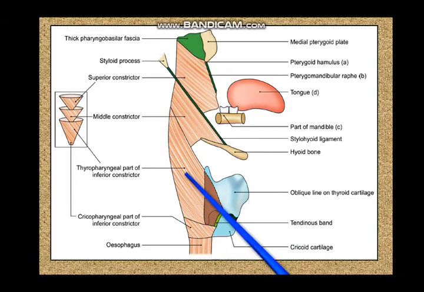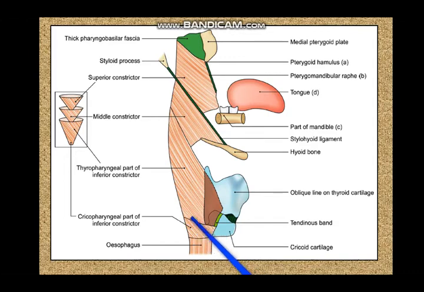So this inferior constrictor muscle has two distinct parts. It has the upper oblique thyropharyngeal part and the lower horizontal cricopharyngeal part. So this cricopharyngeal part of the inferior constrictor also behaves as the upper sphincter of the esophagus. So at the pharyngoesophageal junction, you have a sort of a sphincter which is formed by the transversely placed cricopharyngeal part of the inferior constrictor. So you have thyropharyngeus, you have cricopharyngeus.